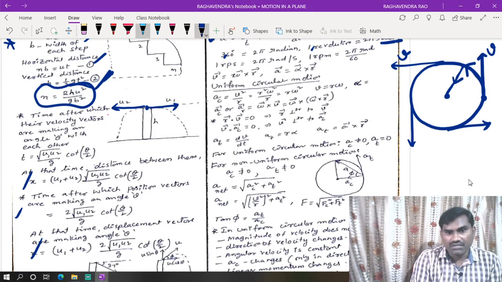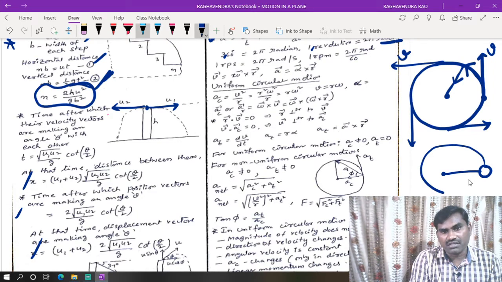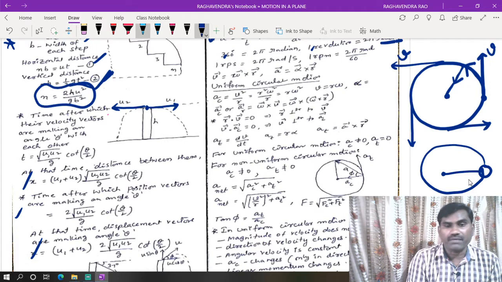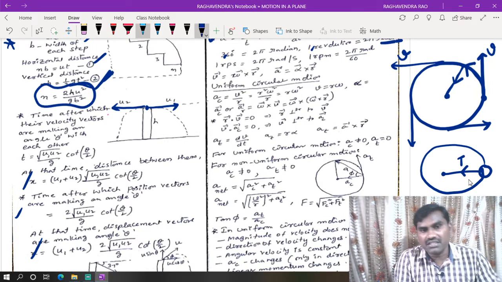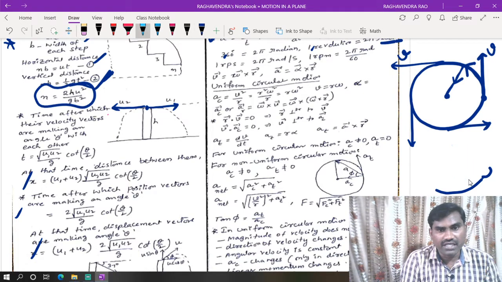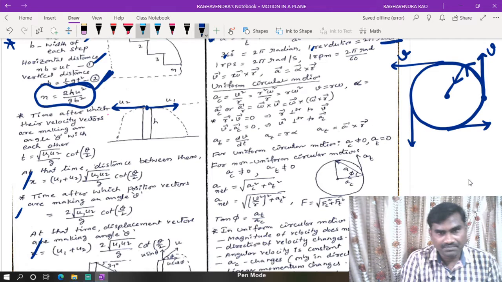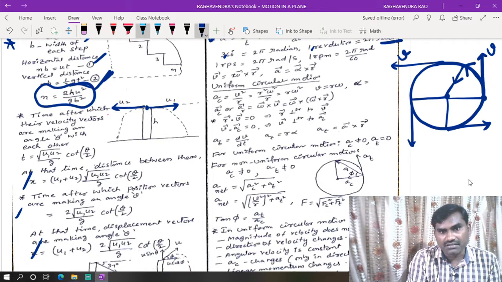For example, a stone is connected to a string and is moving in a circular motion under centripetal force. Here, the tension in the string provides the necessary centripetal force to revolve the stone in a circular path. At every point, it is changing its direction, and this direction change is because of this force.